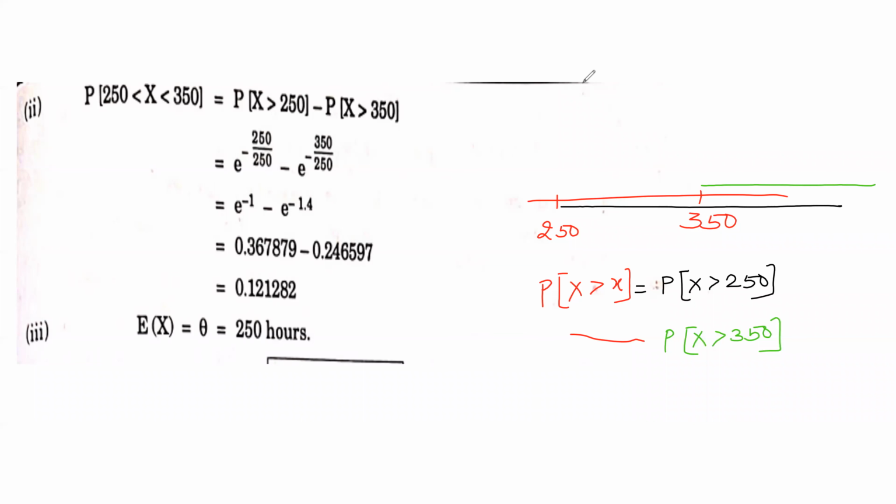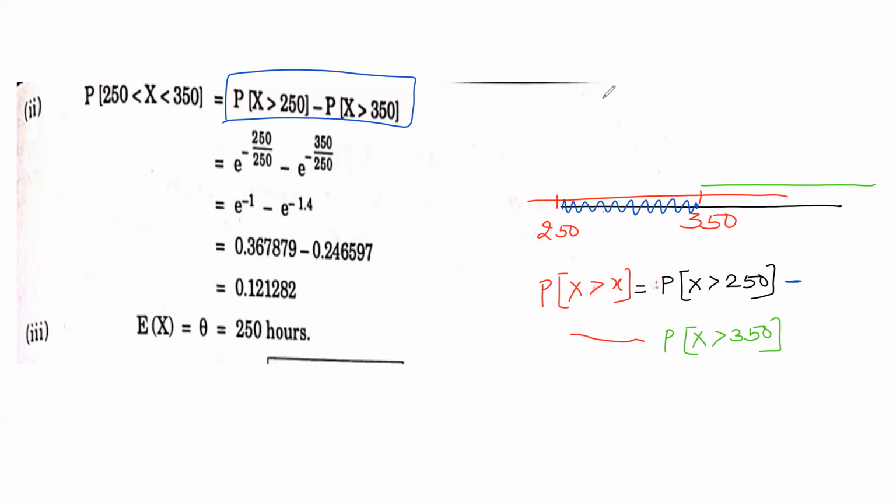Now what I want to find out is this probability. So what we do, we just have this value is greater, no? So you just subtract, correct? And the same thing they have done here. All of you are getting it? So this way you can solve this because we have a formula for this one, correct? So this is your probability for x greater than 250 minus probability for x greater than 350. So you substitute the values and get the answer, correct?